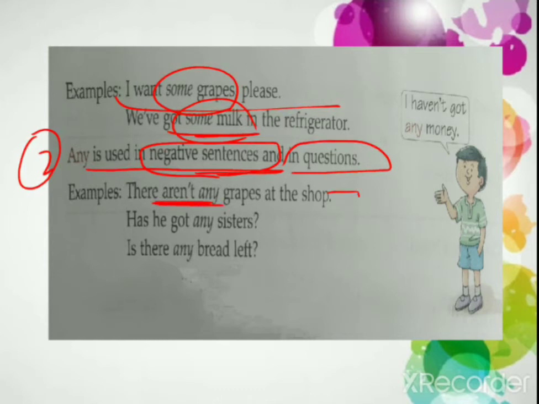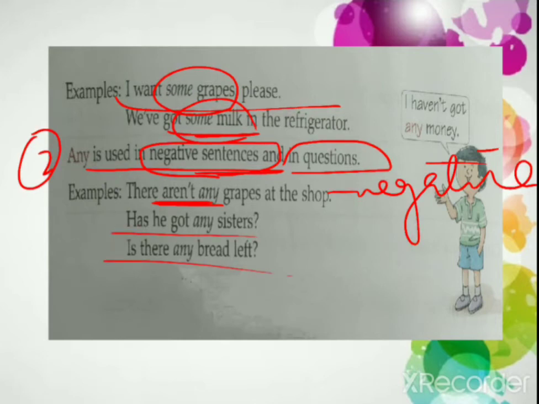See, there aren't any grapes at the shop. So aren't, not आया इसमें, so वो क्या हो गया? Negative हो गया. And these are questions asked. So जब questions पूछते हो या negative sentence लिखते हैं, तो हम कौन सा quantifier यूज़ करेंगे? हम any यूज़ करेंगे. लेकिन कब यूज़ करते हैं ये सब? जब हमें quantity पता नहीं होती है.